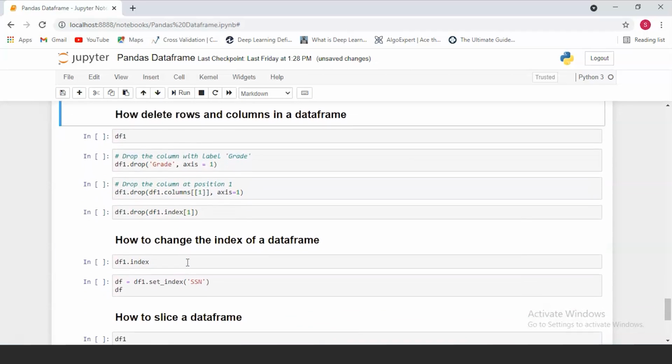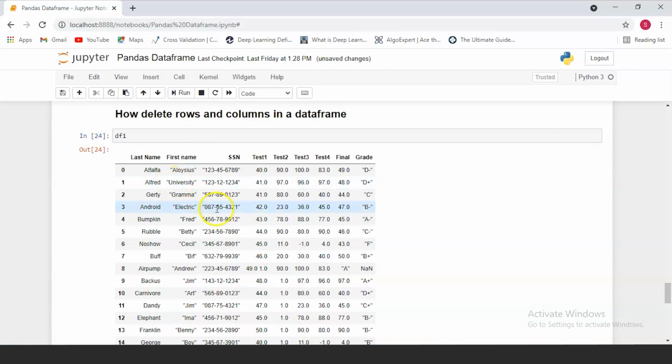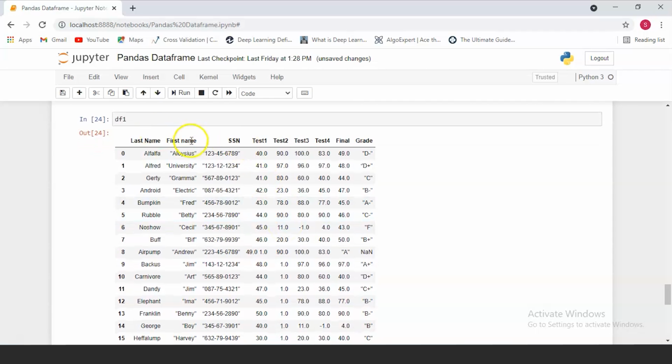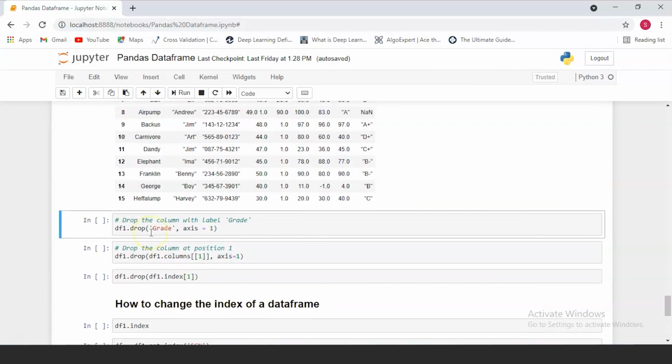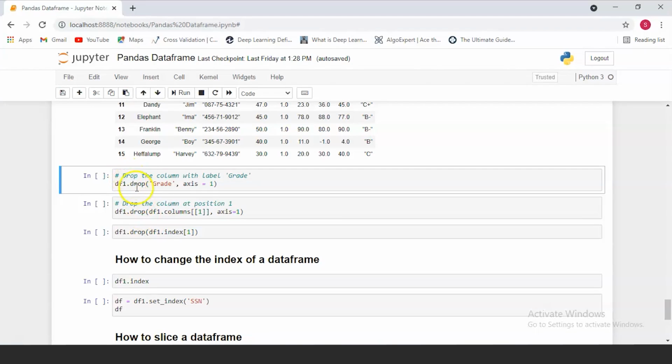Now let's see how we can delete rows and columns in a data frame. So let's take a look at our df1 again. This is the grades data frame where you have different students, their SSN number, and their marks in different tests along with their final grade. To drop a column or a row, all you have to do is use the drop function of a pandas data frame.